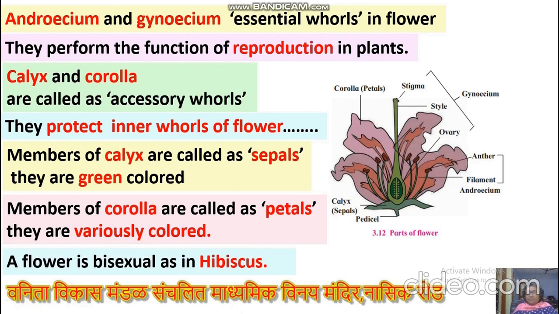A flower is bisexual, as in hibiscus. It may be unisexual, as in papaya.